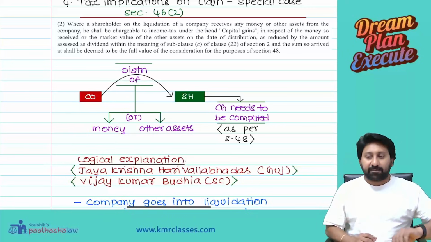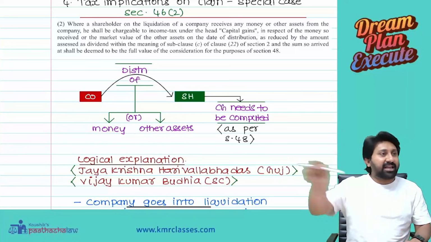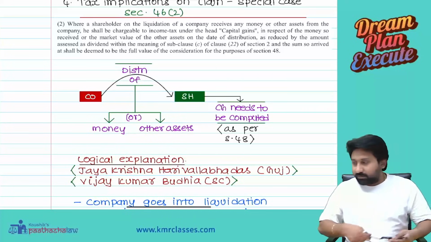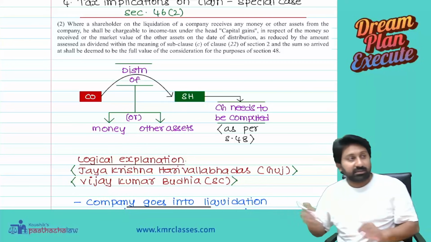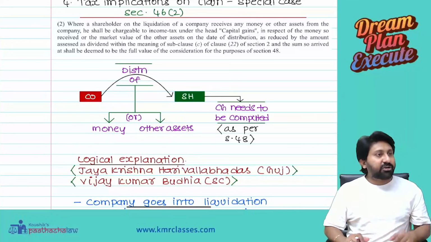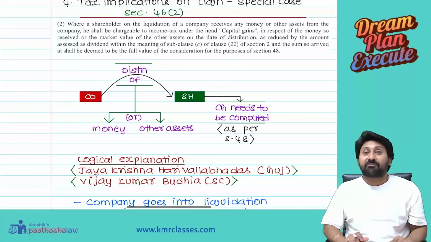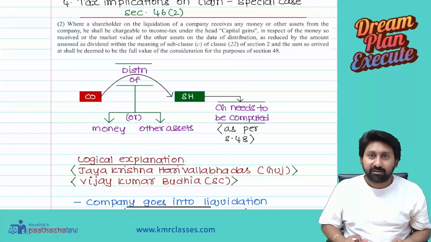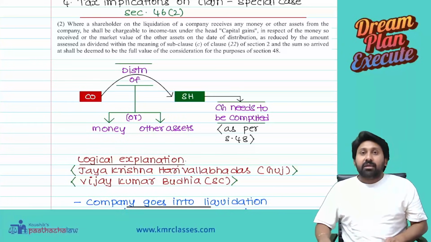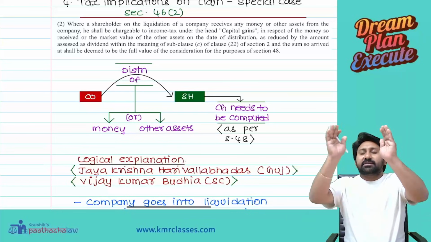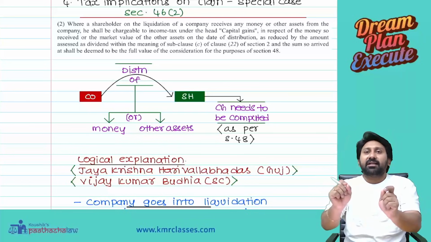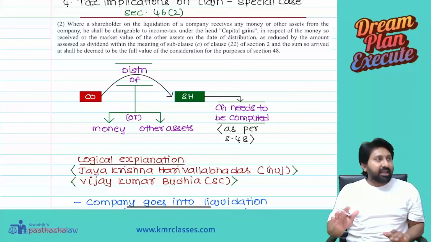Agricultural land is not a capital asset. But this section is an exemption to that. Just a minute, see here. This section is an exemption to that. That's why, notwithstanding anything contained in section 45, section 46 has started. Means what? In that particular asset, if agricultural land is there, that also will be taken into computation of capital gains.